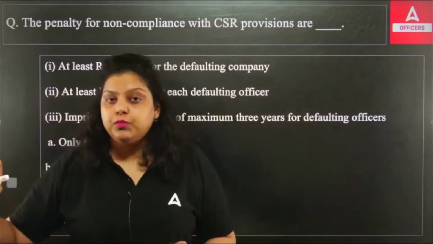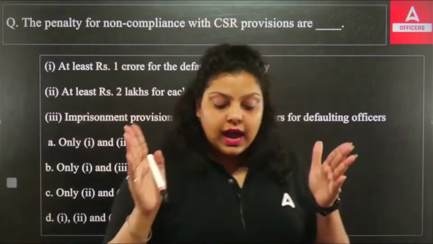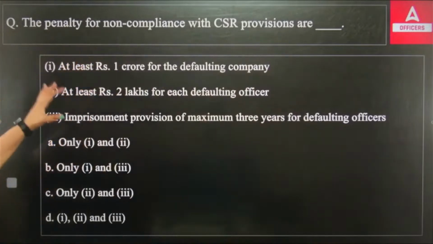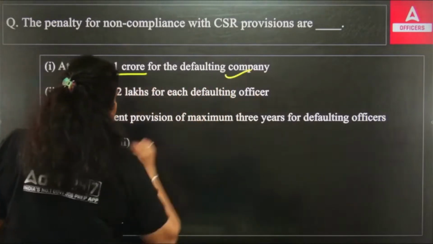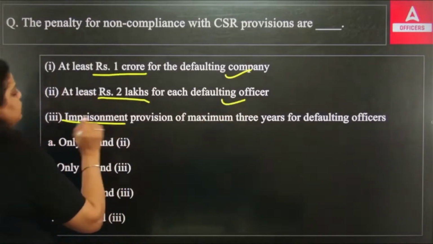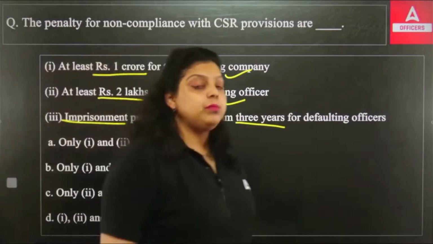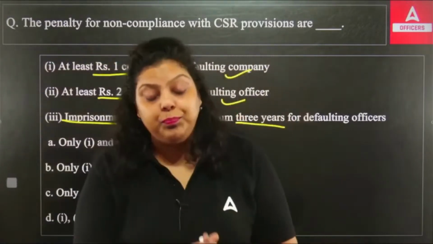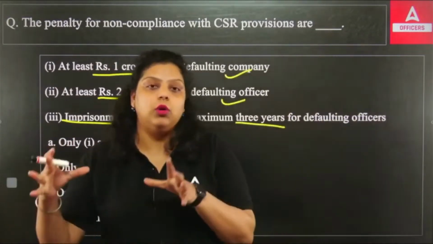And if you do not follow the provisions of corporate social responsibility, certain action will be taken against that particular corporate. And what is the penalty in that case that has been asked? First says at least 1 crore for the defaulting company. Second says at least 2 lakh for each defaulting officer. Third says imprisonment for a maximum of 3 years for the defaulting officer. So which of the following is the right penalty for non-compliance of CSR? Now I will tell you that from 2020, this non-compliance of CSR has been defined as a civil wrong.